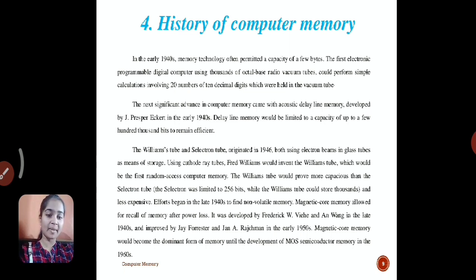J. Presper Eckert came up with acoustic delay line memory. With this technique, calculations up to a few hundred thousand bits were made possible. Then there originated the Williams tube, which used electron beams in a glass tube as a means of storage. These were nothing but cathode ray tubes, which were used by Williams. But this was random access, that is, volatile memory. Now there was a need to find non-volatile memory.